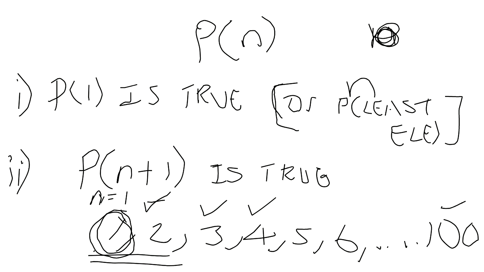Okay. All right, continue. All right, so step number 1, show that P of 1 is true. Same thing as step number 1 again. Same thing as principle number 1. So the first 2 steps are the same. So show that P of 1 is true. Step number 2 is a little different now.